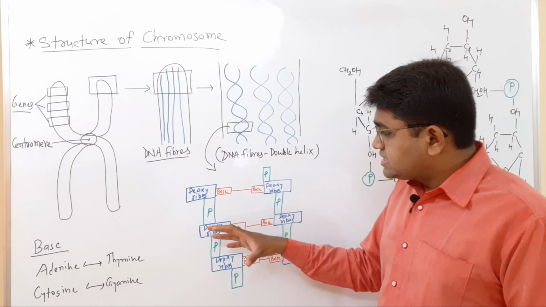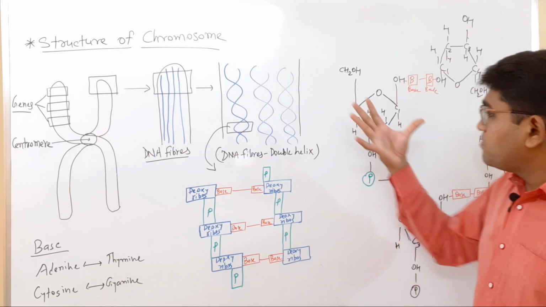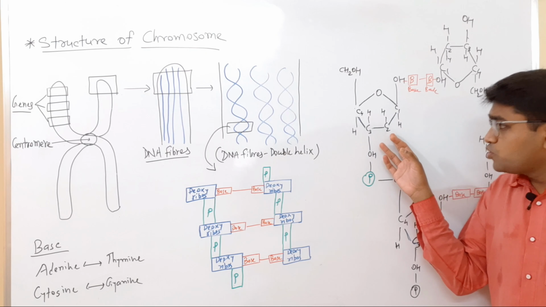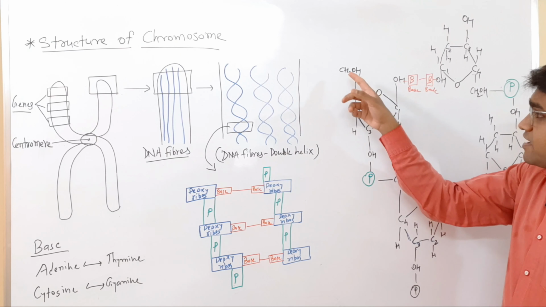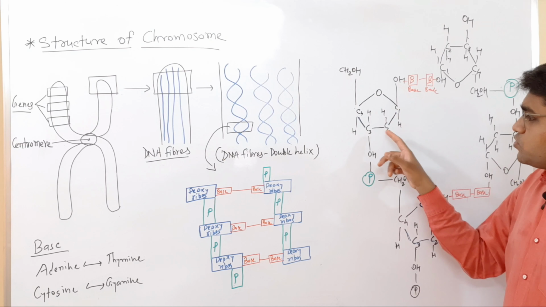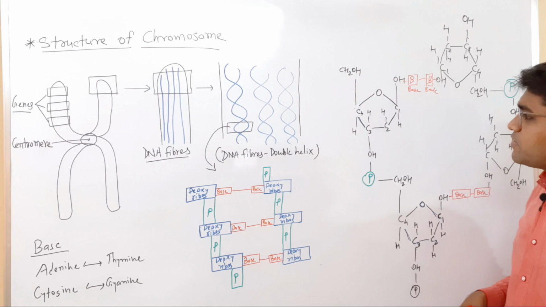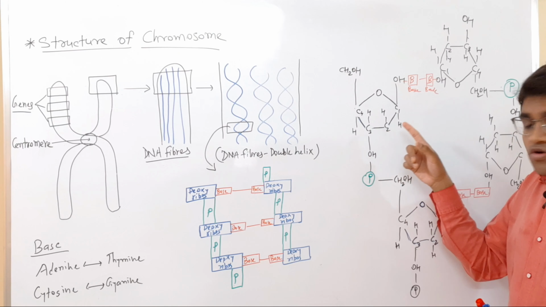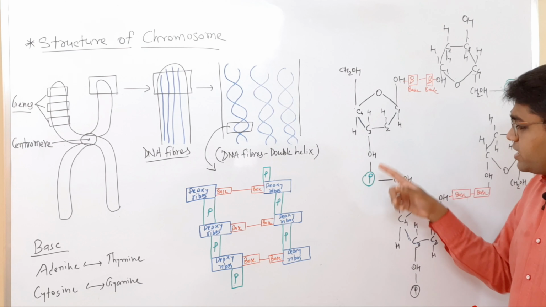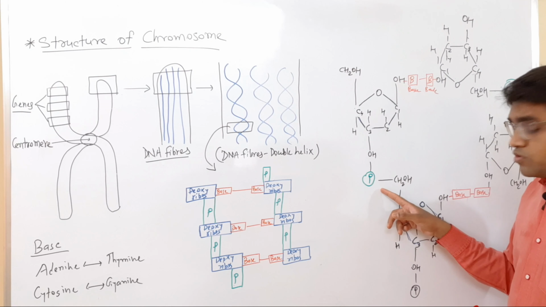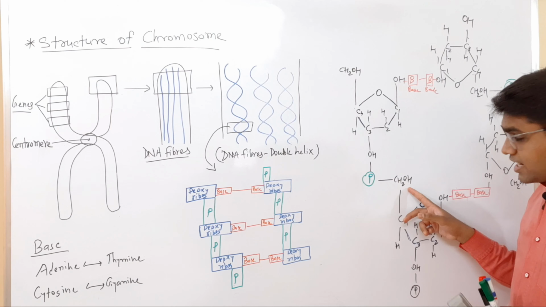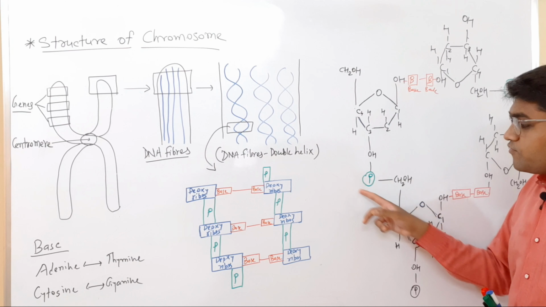Okay, if we see this structure in a magnified view, it is like that. The sugar has 5 carbons, the 1, 2, 3, 4 and 5 different carbons. Here you can see the third carbon of one sugar is attached to the fifth carbon of the second sugar by the phosphate.